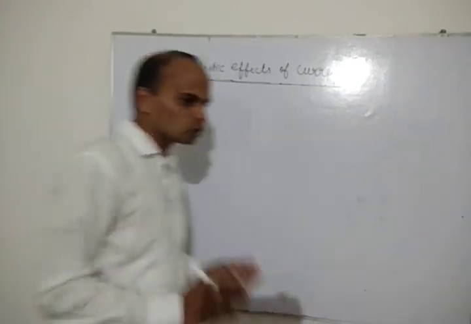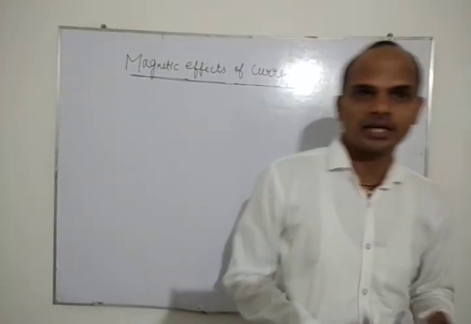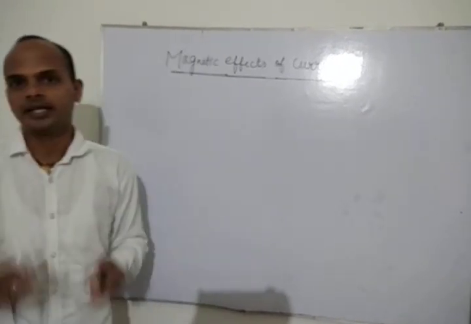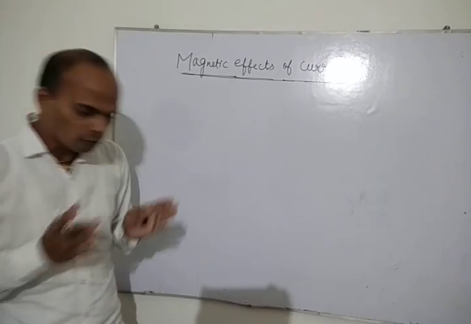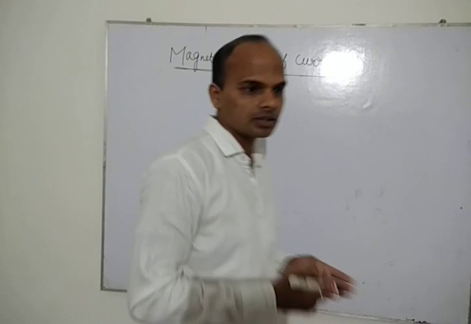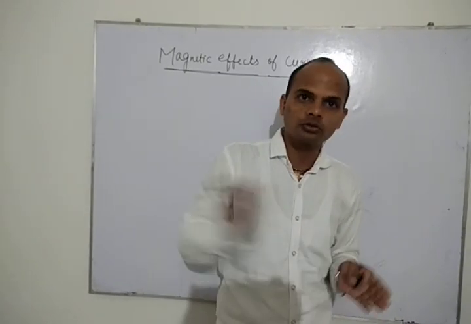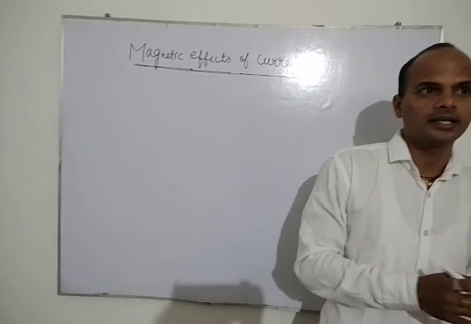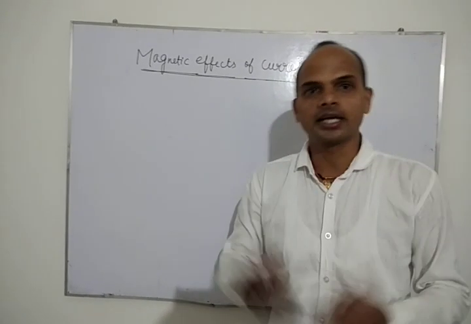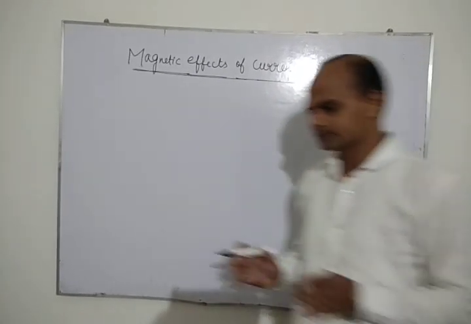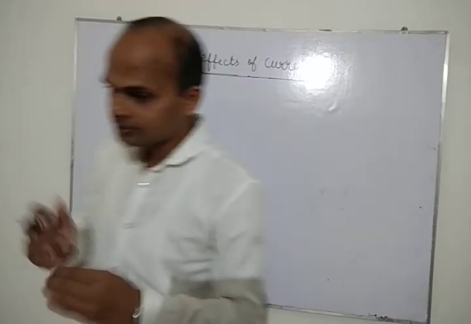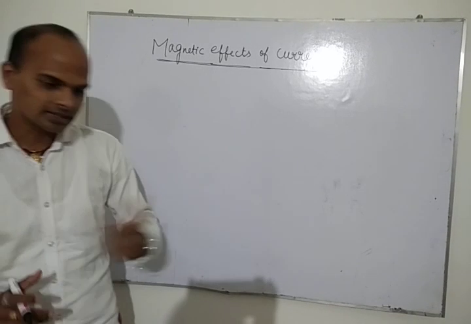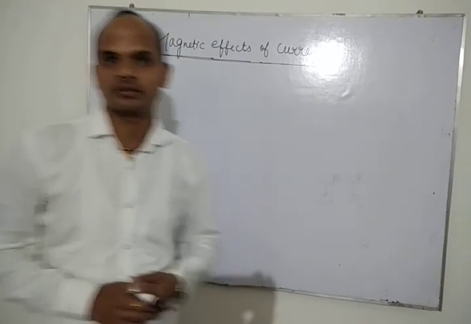We know that current shows three effects. One is chemical effect, magnetic effect, and heating effect. We have already studied in the first chapter that heating effect due to current means when current flows through the wire, heat is created in a coil. This is said to be the heating effect of current.